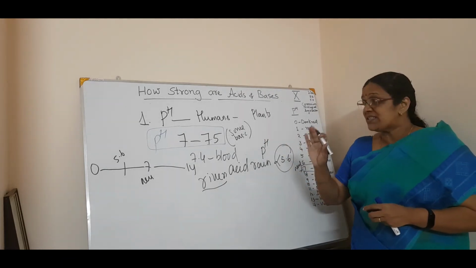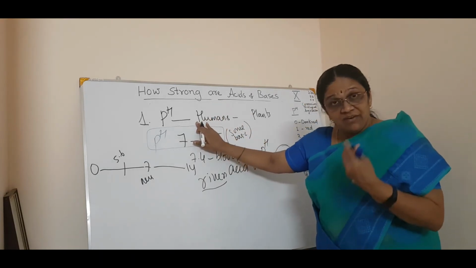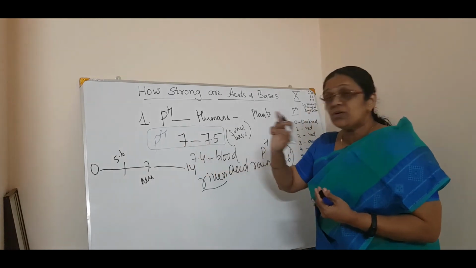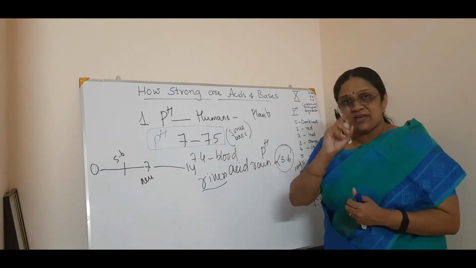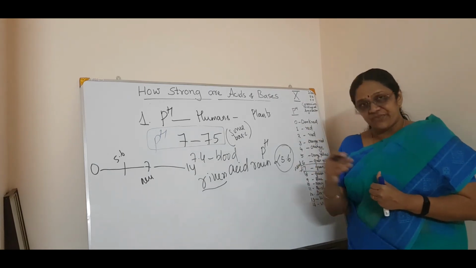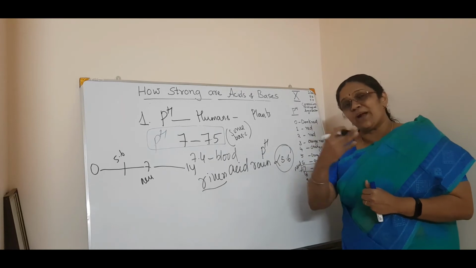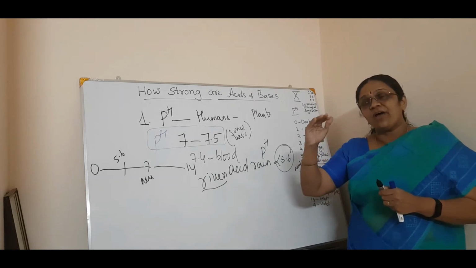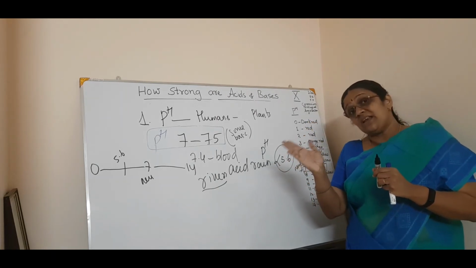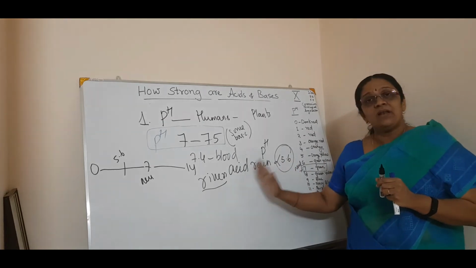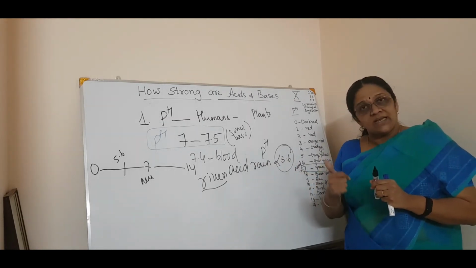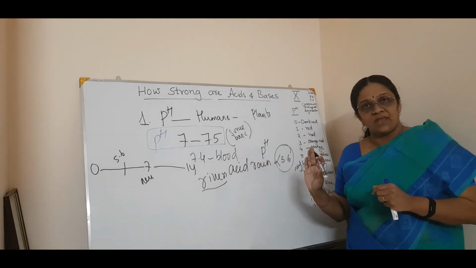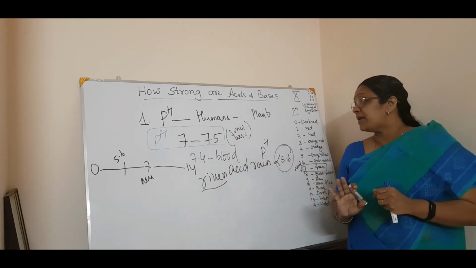You got it? Now what were the value points? For humans or living organisms, the pH will work only in a range between 7 to 7.5. That's the first value point. The second value point is of acid rains, regarding the aquatic animals. If the acid rain's pH is less than 5.6, okay, till 5.6 they can survive. But if it is less than 5.6, what happens? They will die out, or the survival of aquatic animals is in danger. So these two value points you must remember about pH in animals and plants.